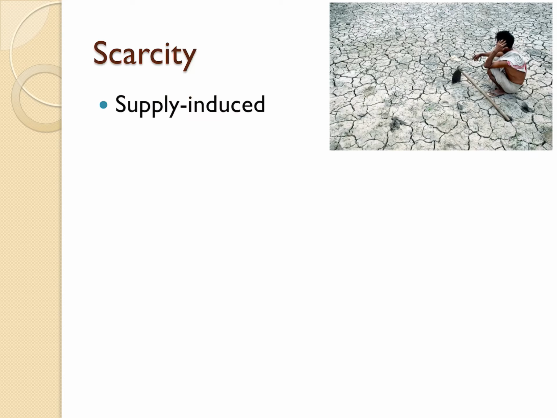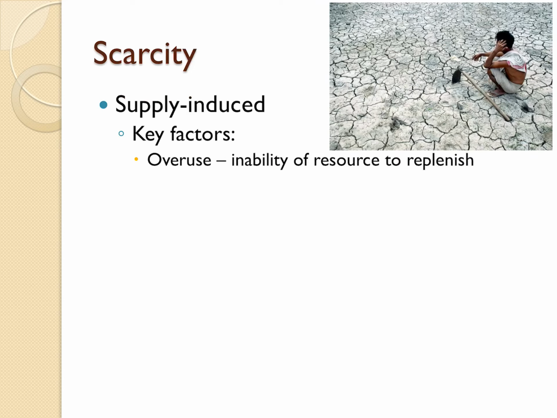So the first kind is supply-induced scarcity. The key factors that we're going to find here, number one, is overuse. So it's the inability of the resource to replenish. Let's just use water, since we've just been talking about water. The more water that we use, we know that it rains all the time and the water gets replenished every season, but if I'm using more water this season than is being replenished, then essentially we're going to start running out of water. So overuse is one key factor, and that shrinks the pizza.